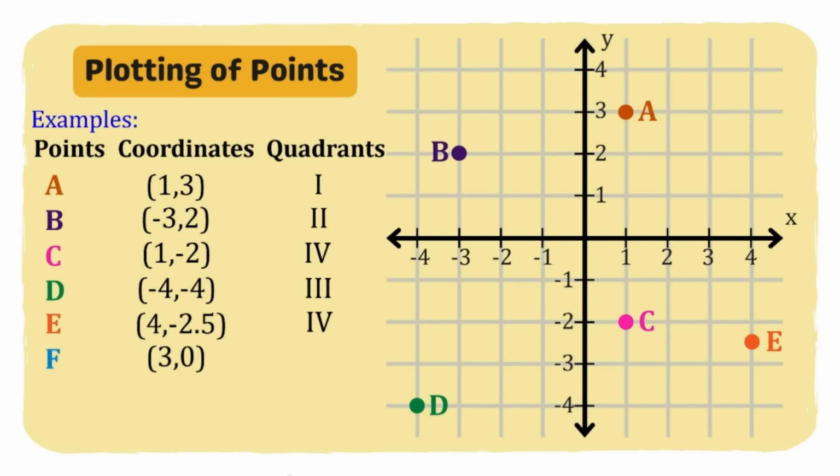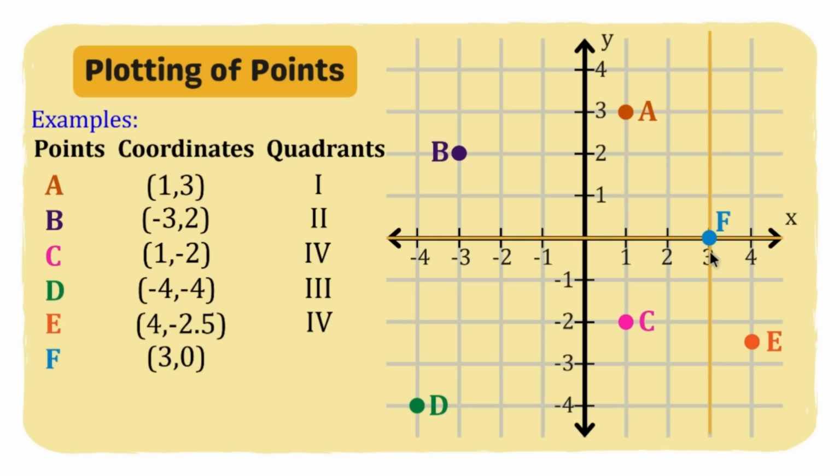Okay, next is point F. We have here the coordinates 3, 0. Alright, so first, we can have a line here dito sa ating x-axis, no? Vertical line nakatapat sa positive 3. And then now, since this is 0, saan po natin siya itatapat dito sa y-axis? Dito po siya sa gitna mismo. Okay? And then, as you can see, ito na po yung intersection niya.